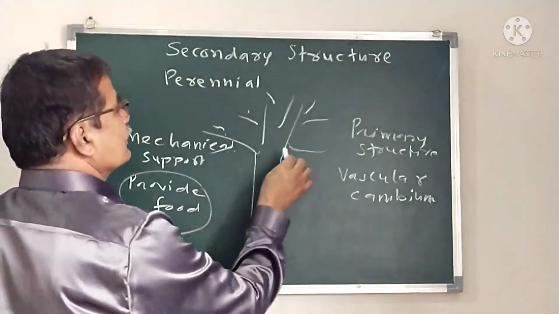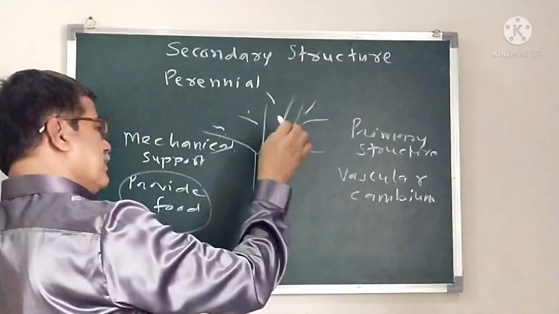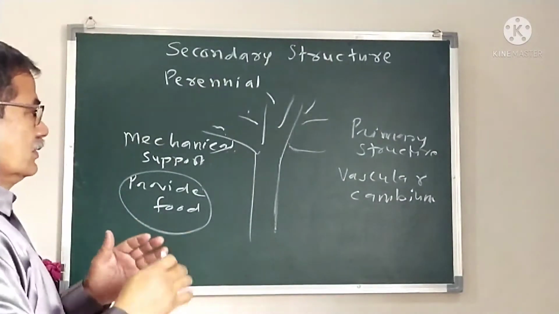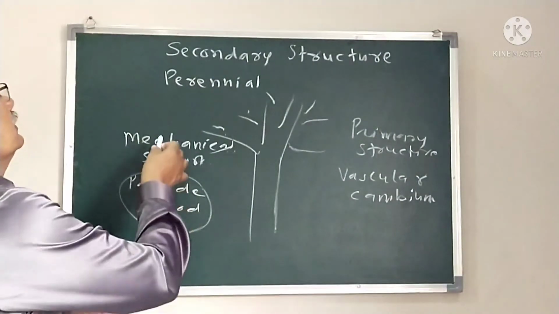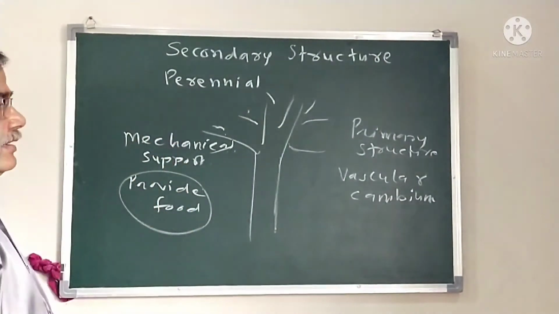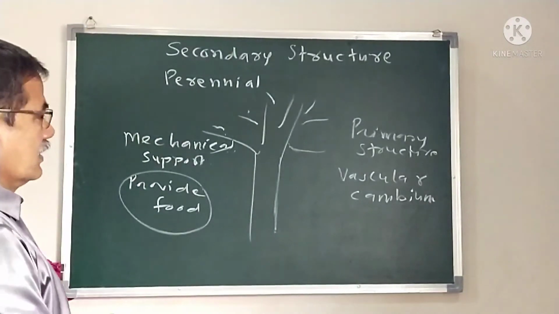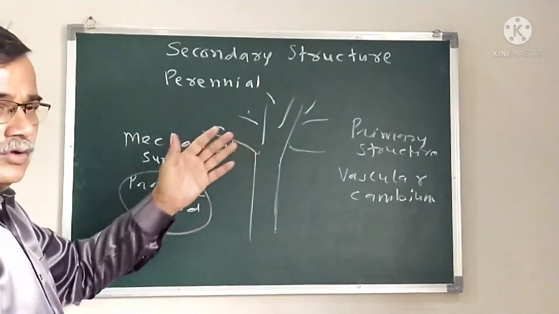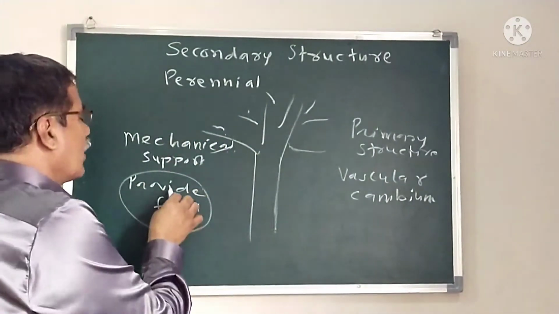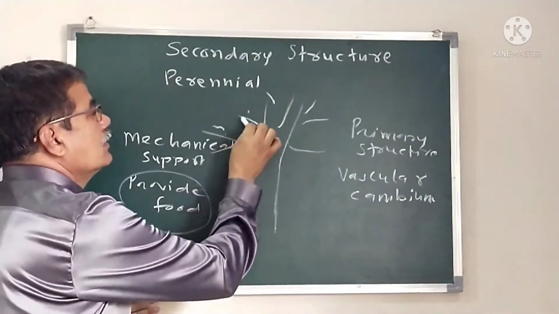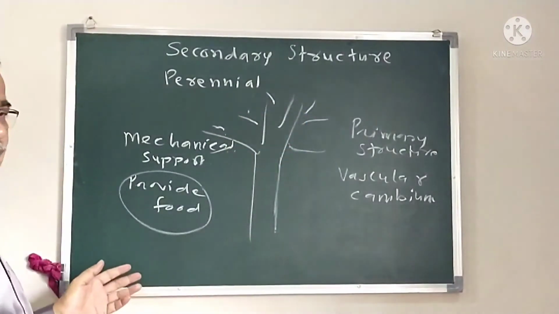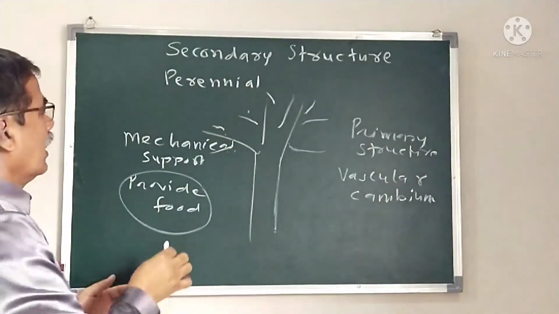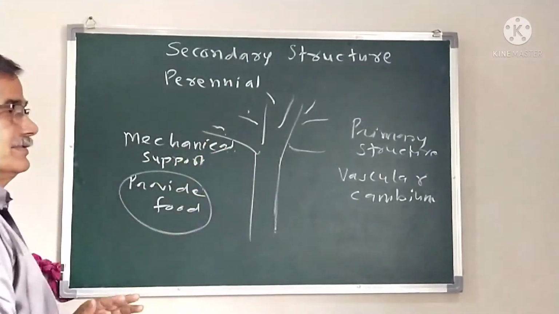As the branches go on increasing, the primary tissues require more mechanical strength and support. Therefore, the demand goes on increasing, to provide more food for the increased branches, leaves, and roots, and to give mechanical support.